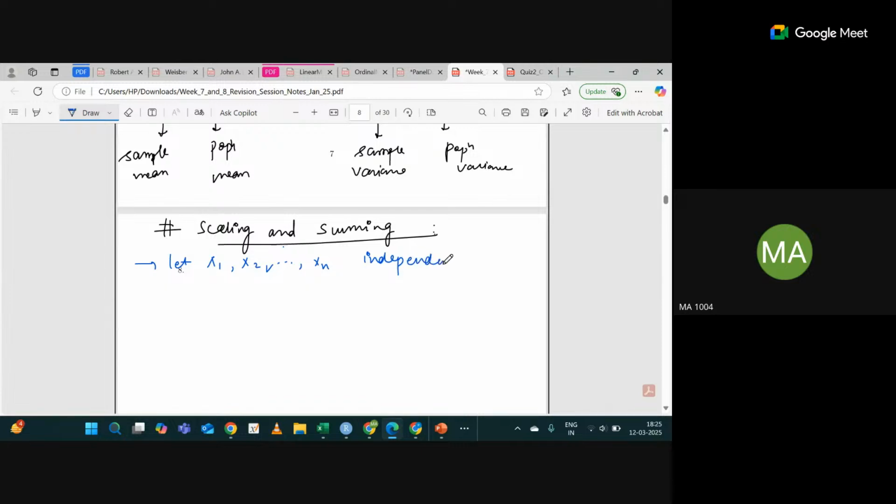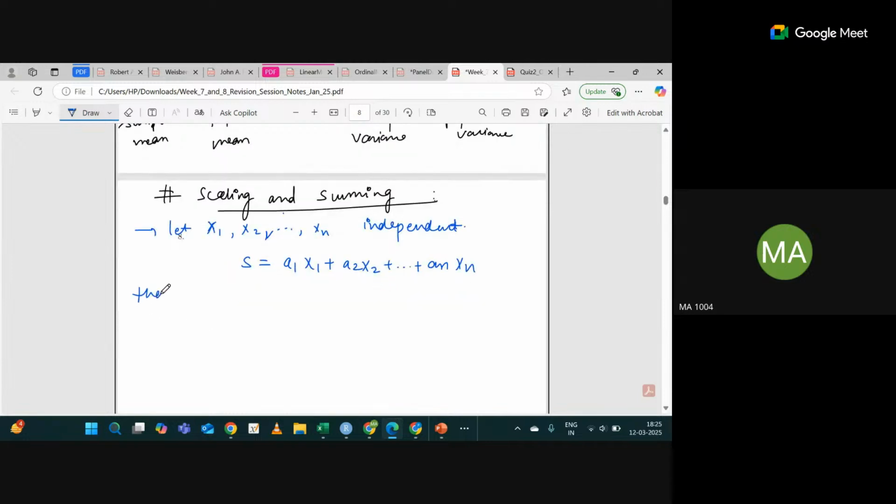Now I'm not considering the identical part, I'm just going with the independent part. I just wanted to show you how to proceed if it's just independent. Suppose I define s as a1 x1 plus a2 x2 plus so on plus an xn. Then can you tell me what will be the expected value of s?